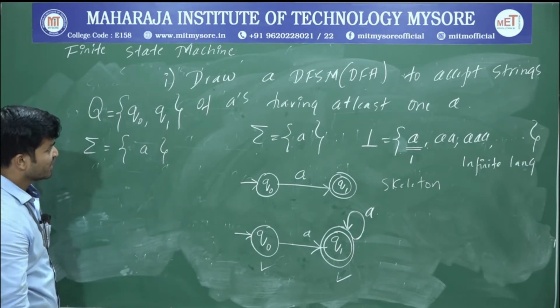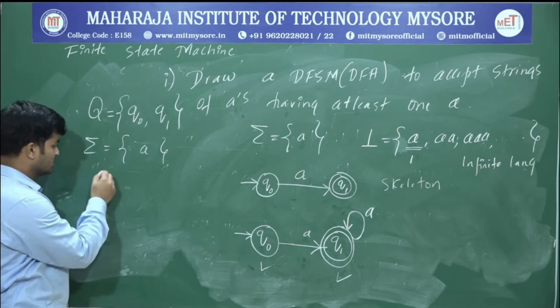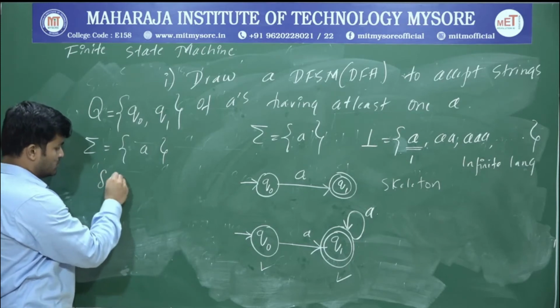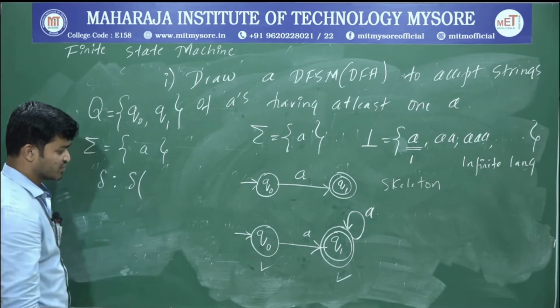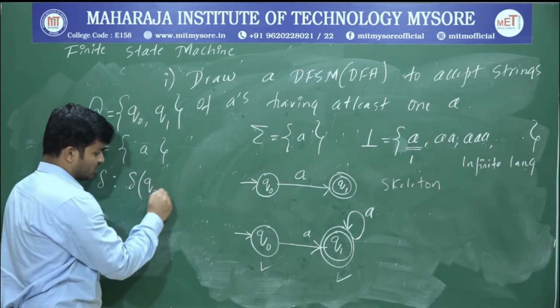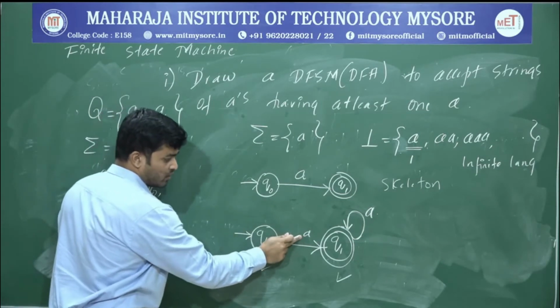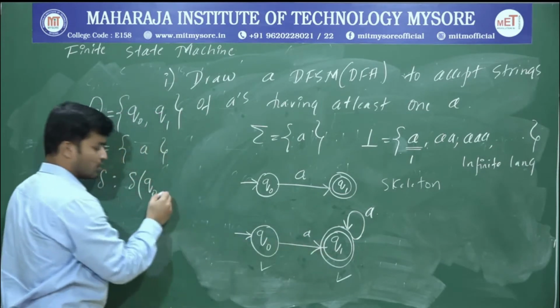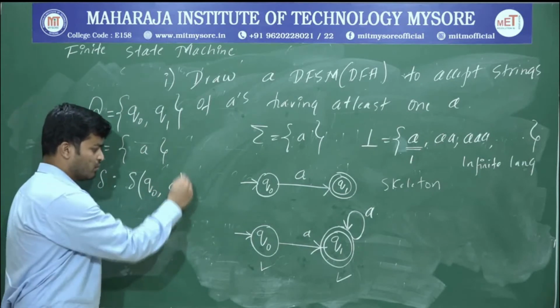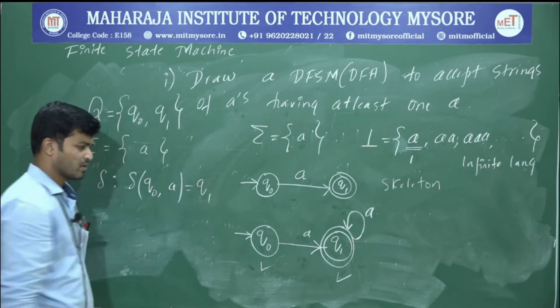Yeah. What's the next tuple? Delta. Delta is the transition function. If you are in Q0 and you got A as input, you will take a transition to Q1. Q0 upon A is equal to Q1. Okay.